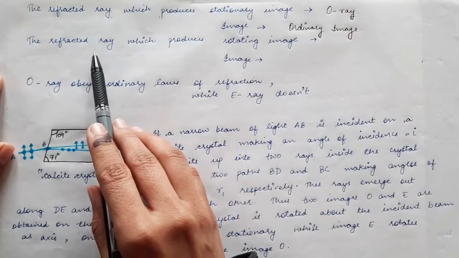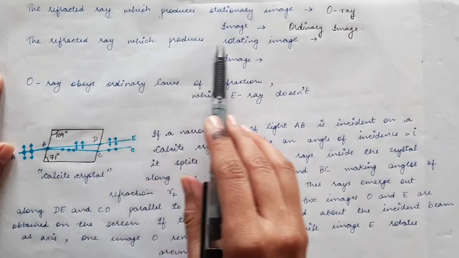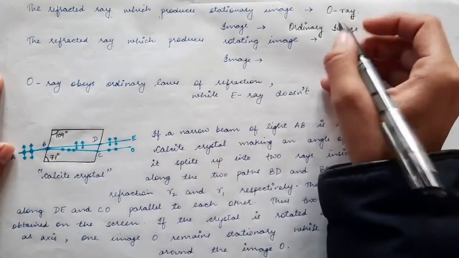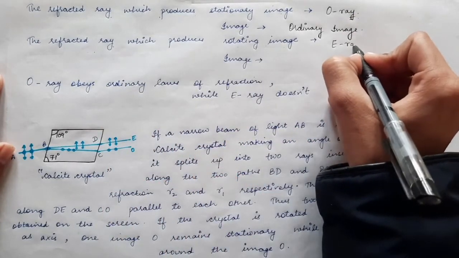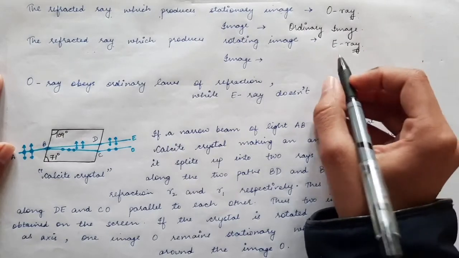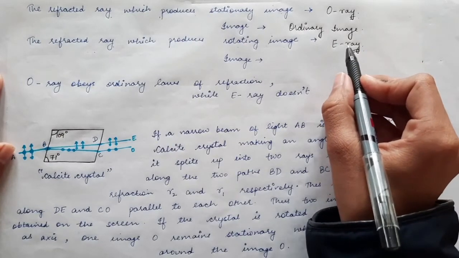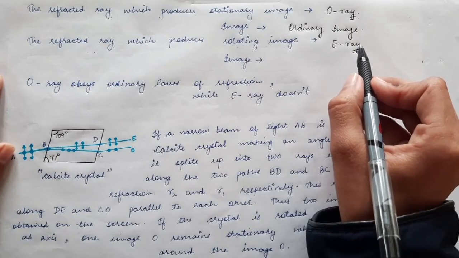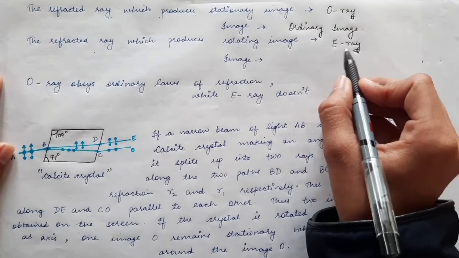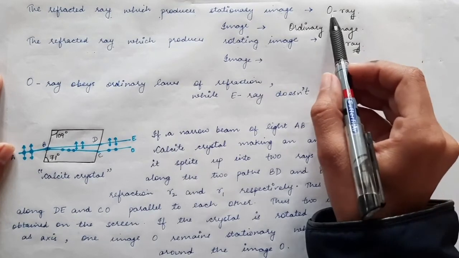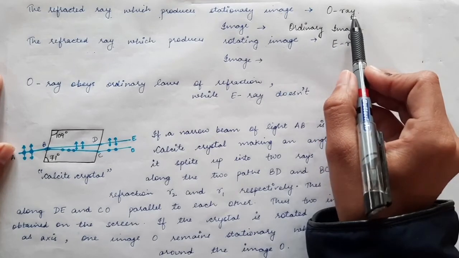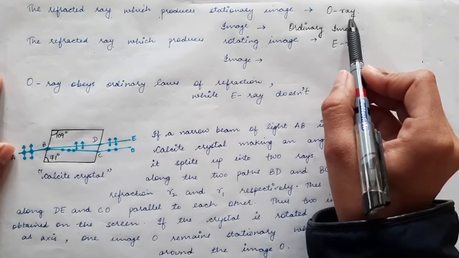And the other refracted ray which produces the rotating image is called the E ray or extraordinary ray. This ray is called extraordinary because it does not obey the laws of refraction. It does not obey Snell's law, whereas the O ray, the ordinary ray, obeys Snell's law.